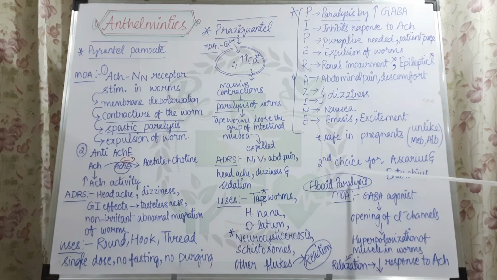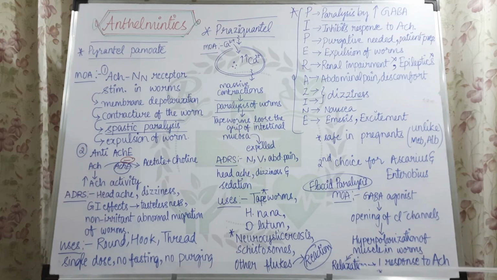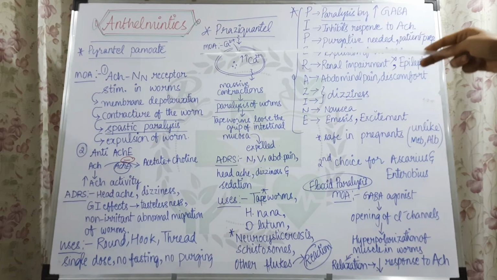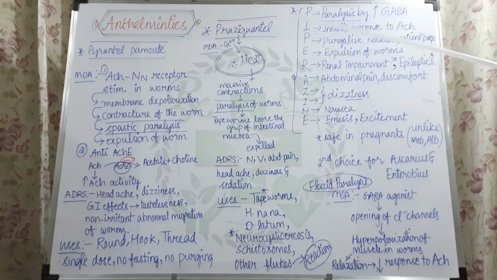So apart from this GABA related mechanism of action, the excess relaxation that is actually brought upon by the GABA will be inhibiting the acetylcholine response. We all know acetylcholine is responsible for what? In the case of pyrantel pamoate, we have seen that acetylcholine brings excess contractions.